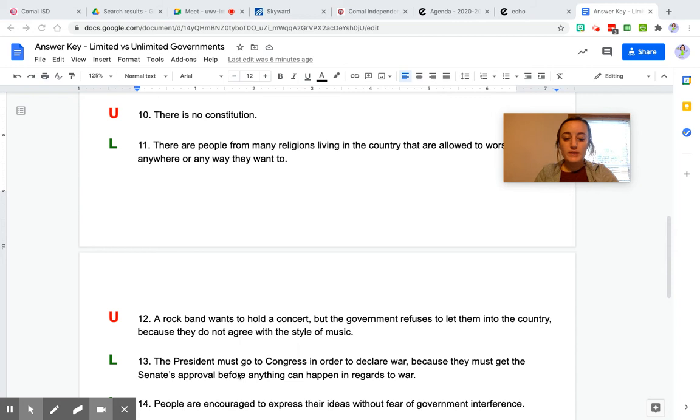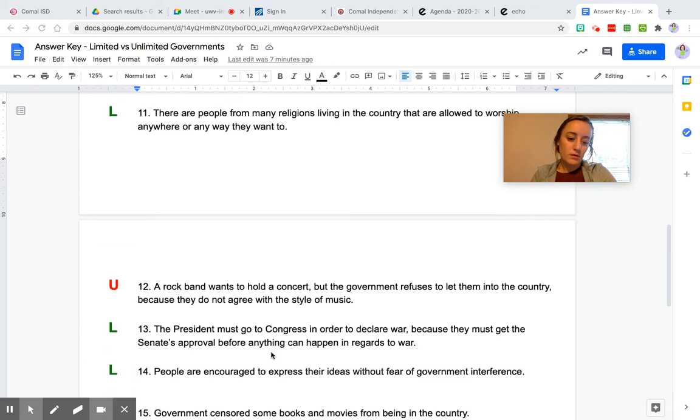13, the president must go to Congress in order to declare war because they must get the Senate's approval before anything can happen in regards to war. If the president has to go ask Congress for approval, that means that there's a limited amount of power for the government. They have checks and balances. The president can't just do whatever he wants, and Congress can't just do whatever they want. They have to check and balance each other. So that would be limited, L.